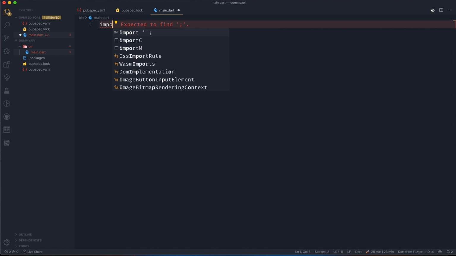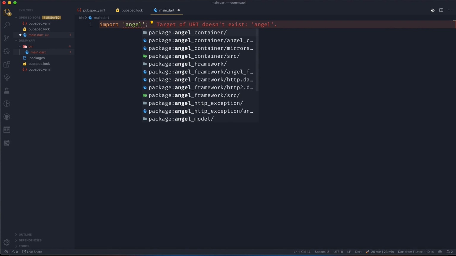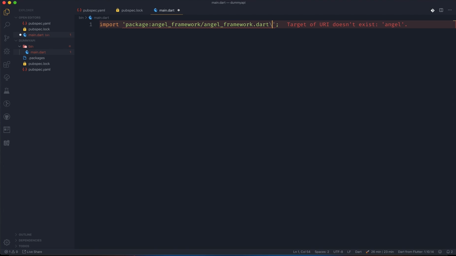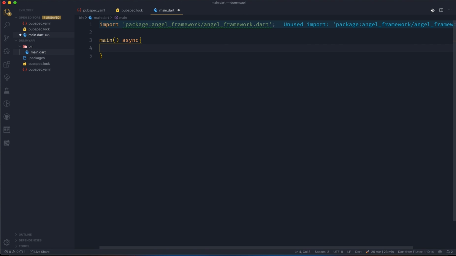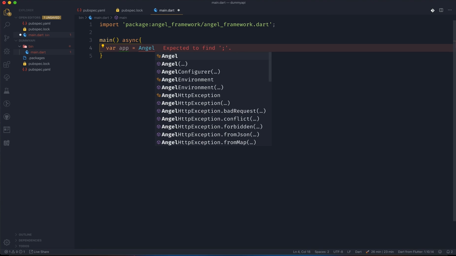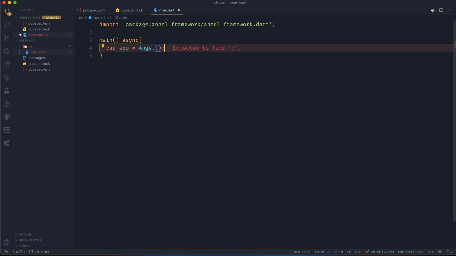First of all, I will import the Angel framework: package:angel_framework/angel_framework.dart. Then I'll make the main method, because that's the most important thing, as I have told you in the Flutter videos, and I'll make this method asynchronous. Now what I need first of all is an app. In Flutter it's MaterialApp; in Angel it's just Angel, and that's it.